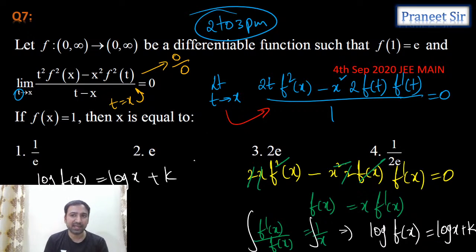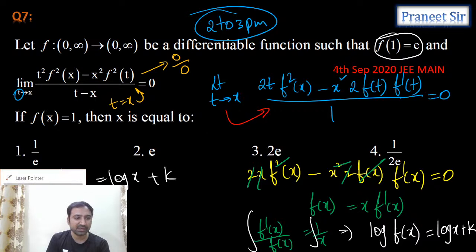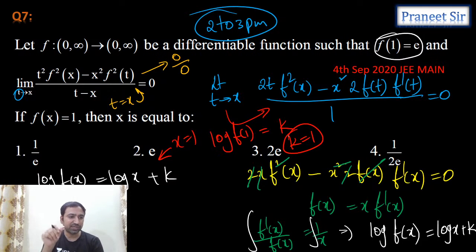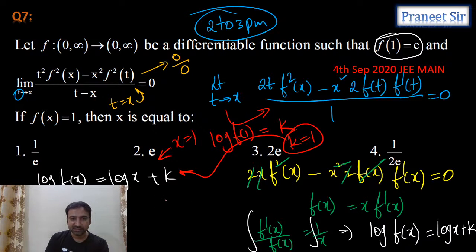So we need to calculate this k, but how to calculate this? There is an initial condition, f of 1 is equal to e. So let's substitute x equals 1 here. If you substitute x equals 1 here, log f of 1 is equal to log 1. Log 1 is anyway 0, equals k. But f of 1 is given as e. So log e is equal to how much, guys? k is equal to 1 we are getting. So let's substitute k equals 1 here. So what do we get, guys? Log f of x is equal to log x plus 1.